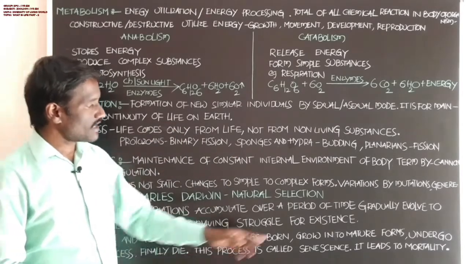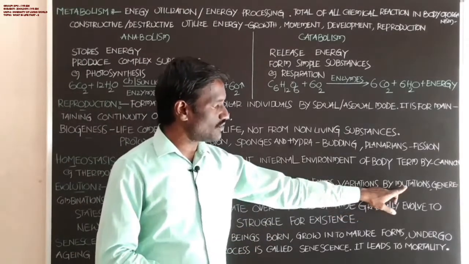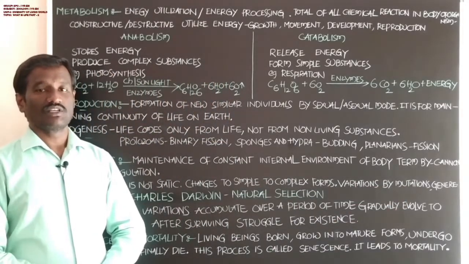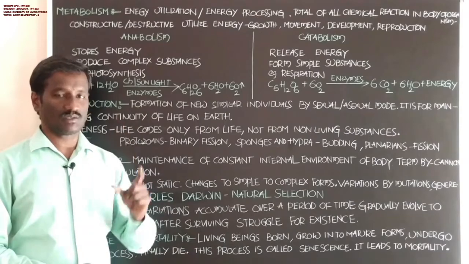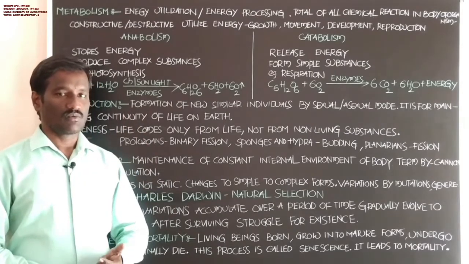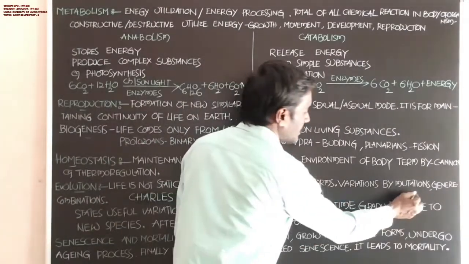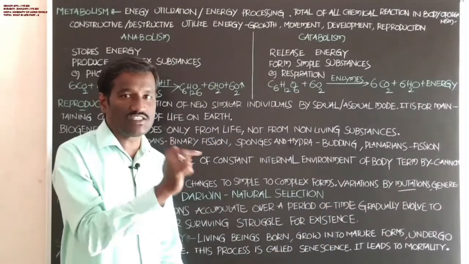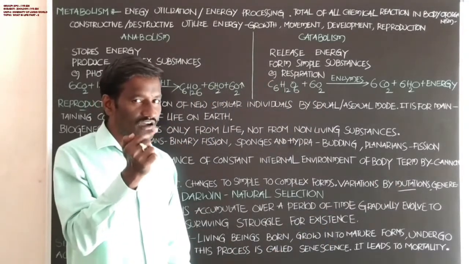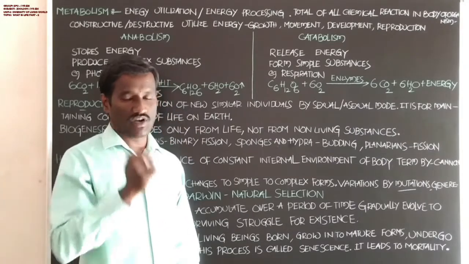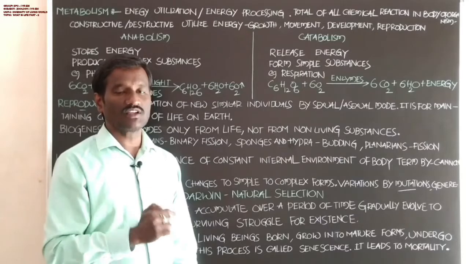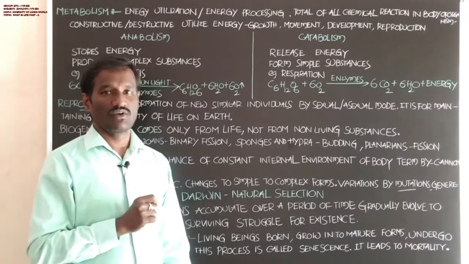Next, variations by mutations and gene recombinations. What is the meaning of mutations? Changes in the genes, changes in the nucleotides, changes in the DNA, that is called mutations.